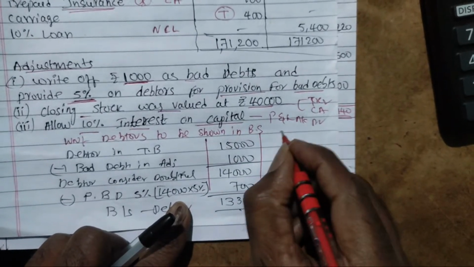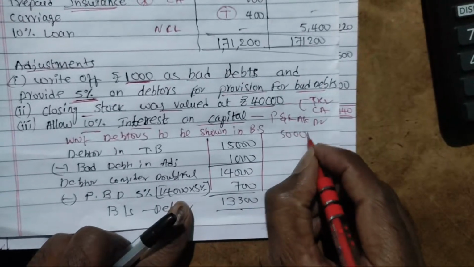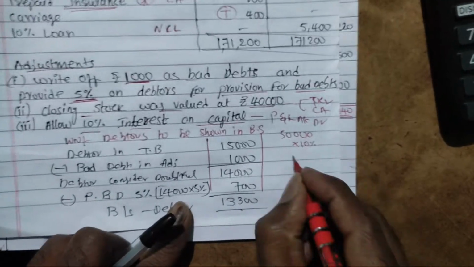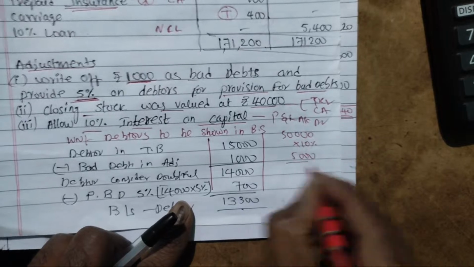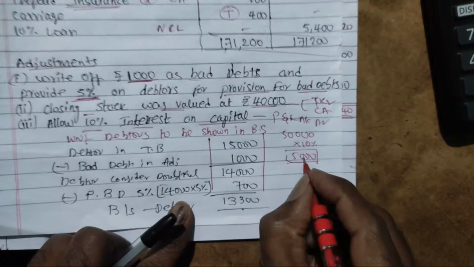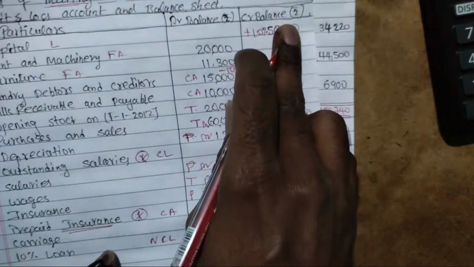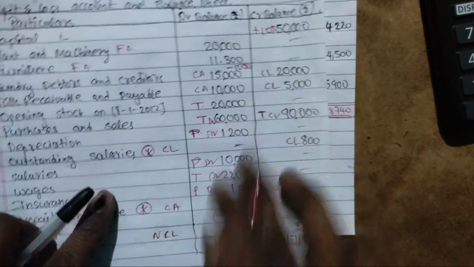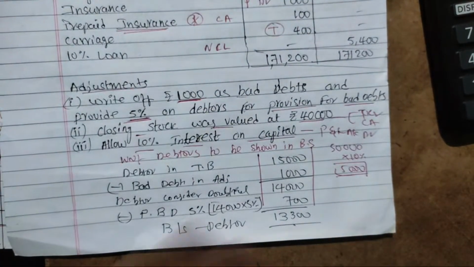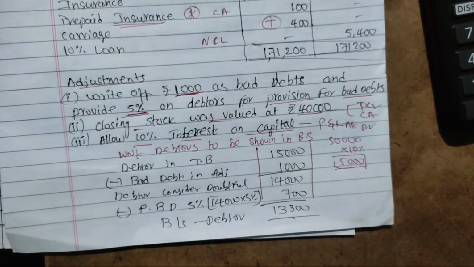On 50,000, 10% will be 5,000, P&L debit. Again this will be added to the capital in the balance sheet. Hope this problem you will do. All workings I said how to solve.